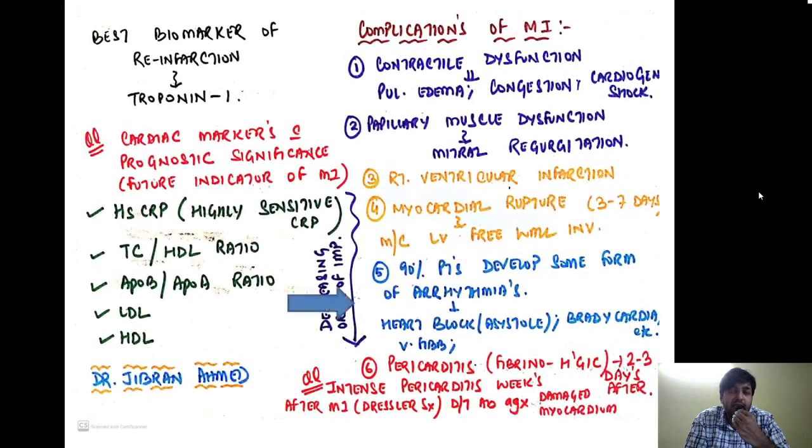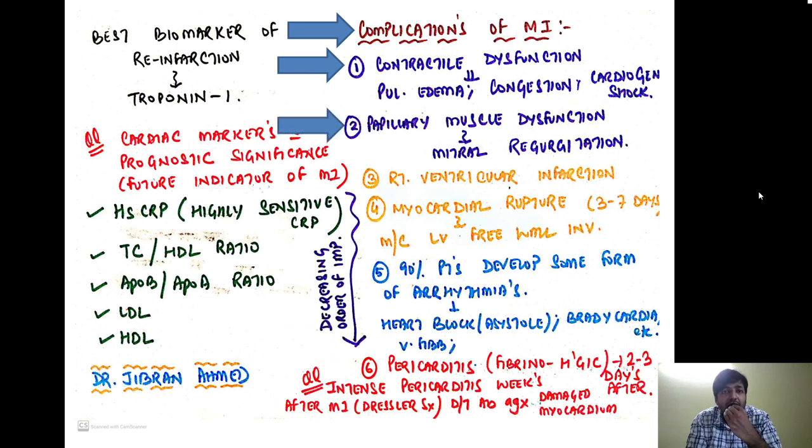Now, what are the complications of myocardial infarction? Let us see. The heart might have a contractile dysfunction. A large portion of the heart might undergo necrosis. Because of that, the heart might not be able to contract properly. This might lead to pulmonary edema. There will be accumulation of blood in the pulmonary circulation, leading to edema, congestion, and ultimately cardiogenic shock and death. There might be papillary muscle dysfunction. This might lead to mitral regurgitation, so the valves of the heart might be affected.